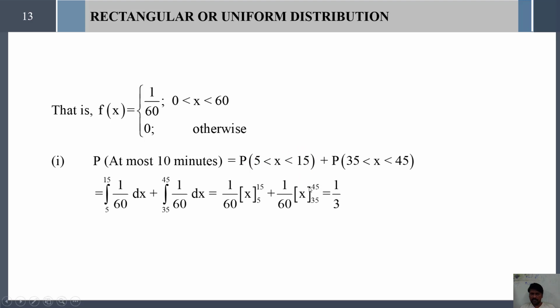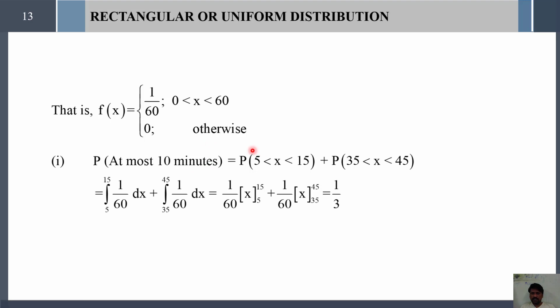This is one possibility, and another possibility is 8:35 to 8:45. So, if the passenger enters the airport in one of these two time intervals, then only the passenger has to wait at most 10 minutes.